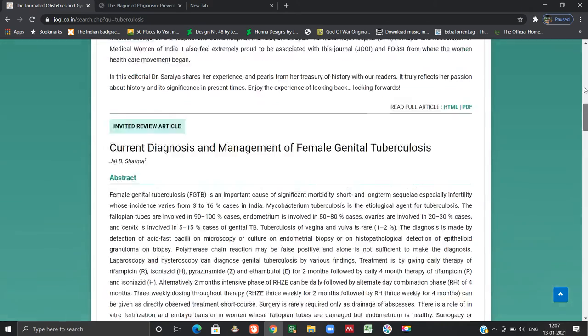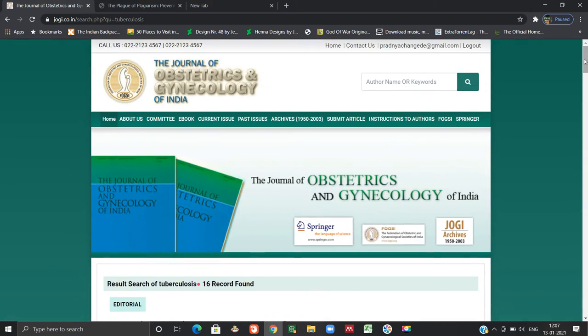Similarly, if I want to access the past issues, which is from 2004 till 2020, then I can click on this link and I'll be directed to all the past issues. I can look for a particular article if I know the particular volume or the issue. However, if I do not remember the issue and the volume, I can still search for it if I type